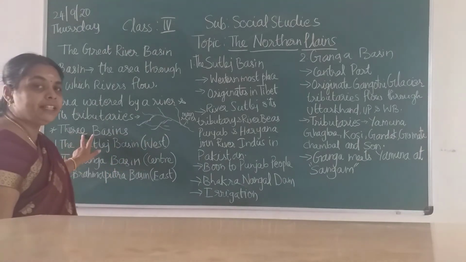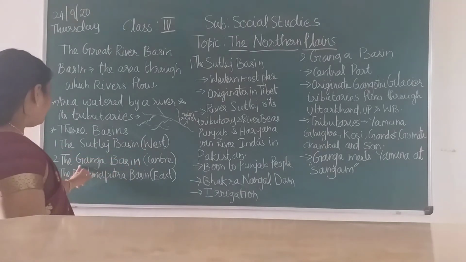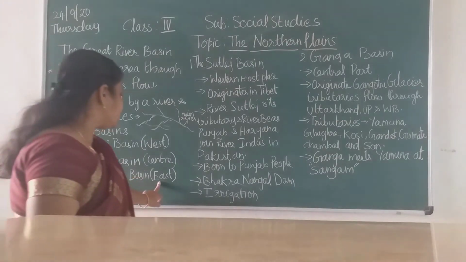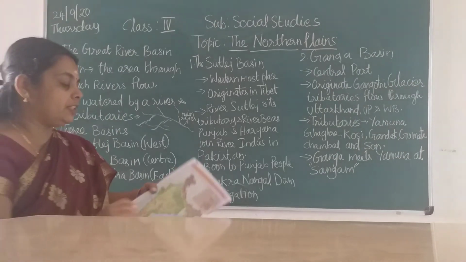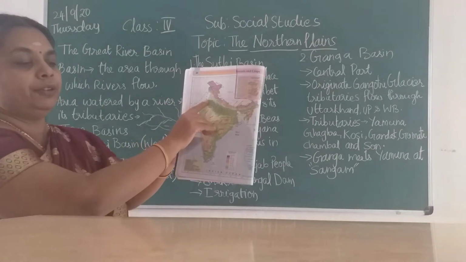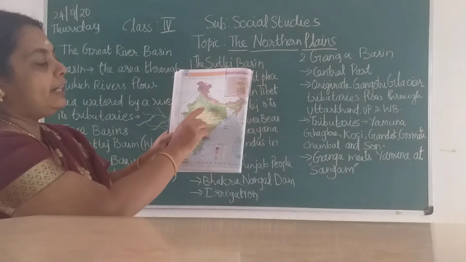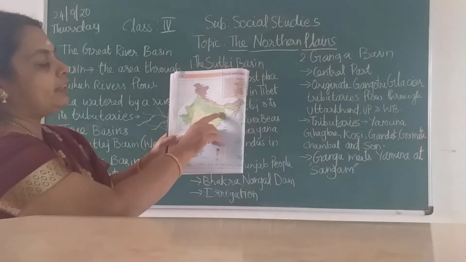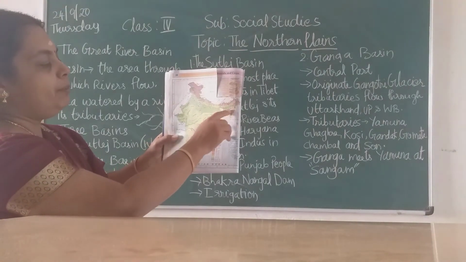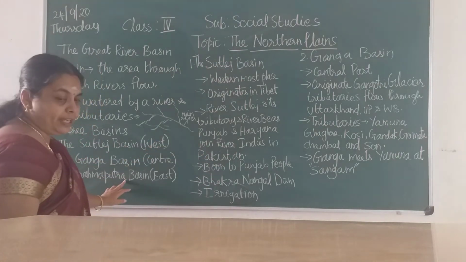Now we are going to see the three basins. First is the Sutlej basin in the west, then the Ganga basin in the center, and the Brahmaputra basin in the east. I will show you in the map, children. The Sutlej river flows over here, in the western part. The Ganga flows in the central part of the northern plains, and Brahmaputra in the east. Individually we are going to see these three basins.